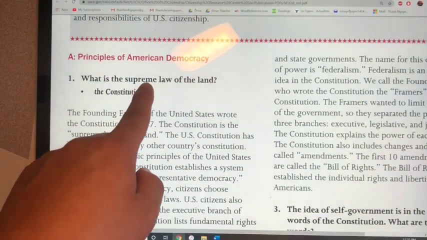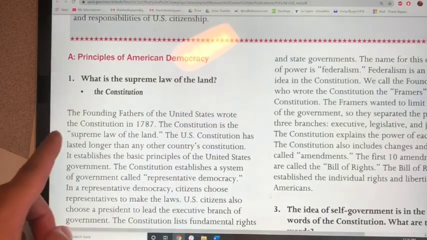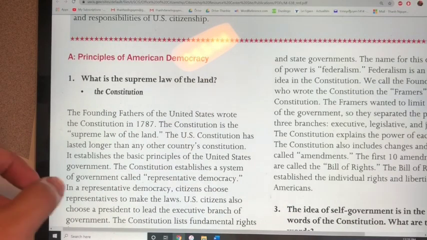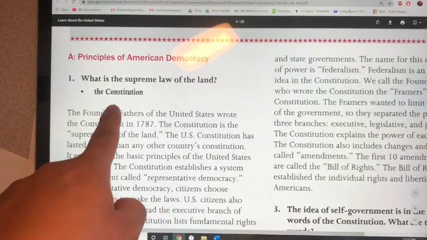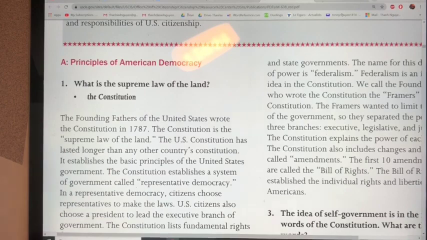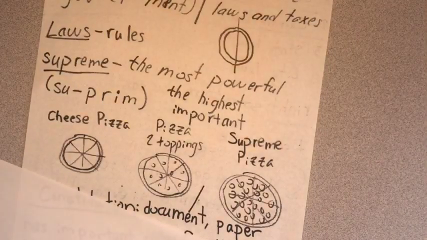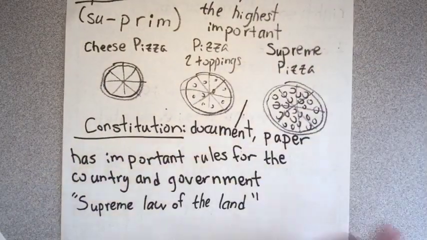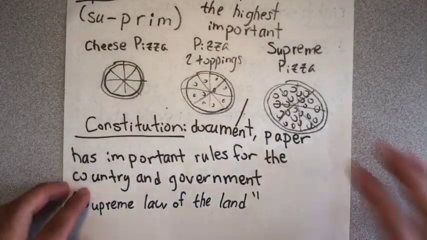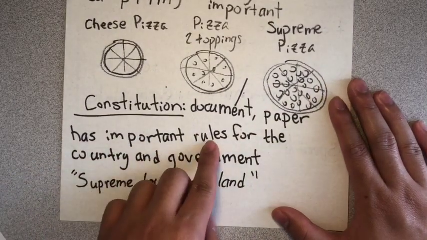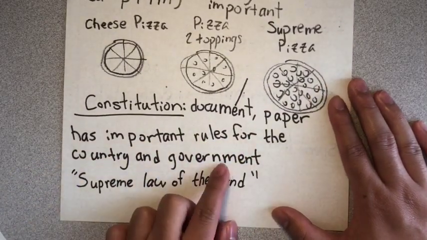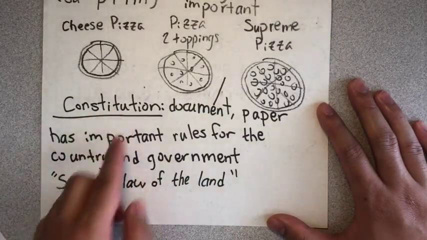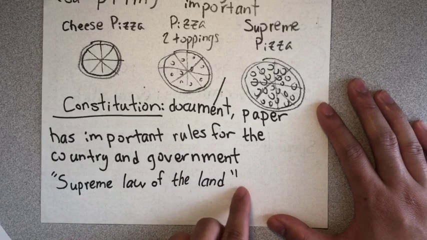So what is the supreme law of the land? What is the most important rule of the country? Well, the supreme law of the land is the Constitution. The Constitution is a document, so it is a paper, and it has important rules for the country and the government. Another name for the Constitution, we call it the supreme law of the land.